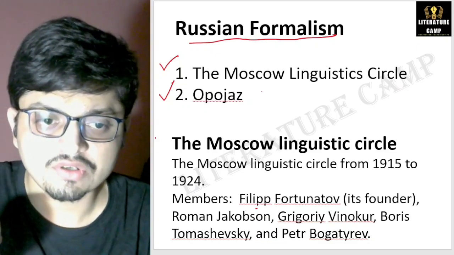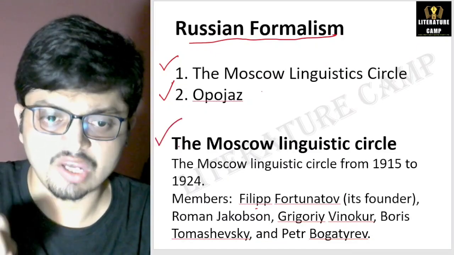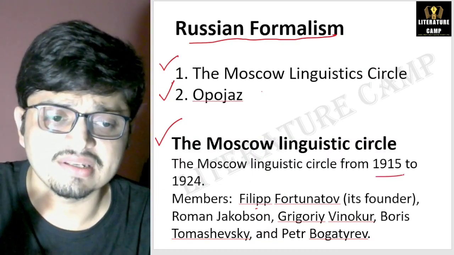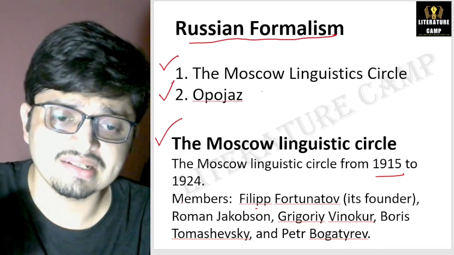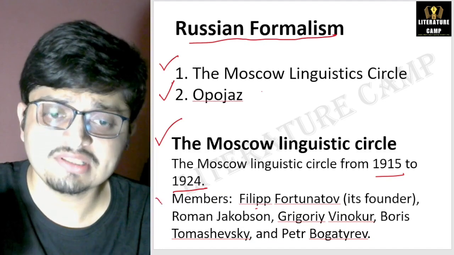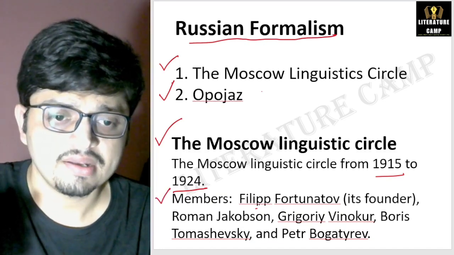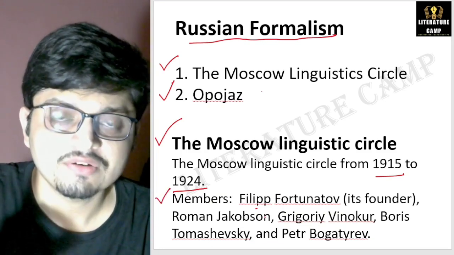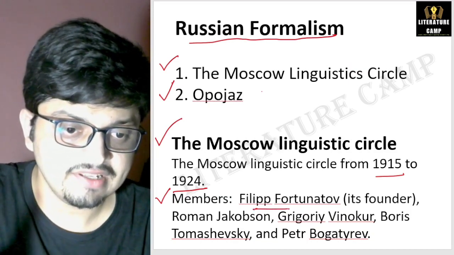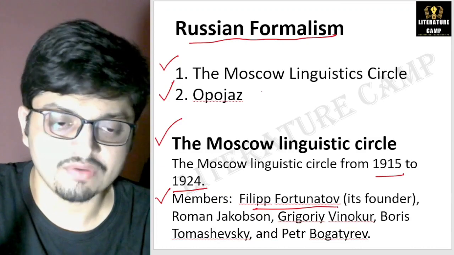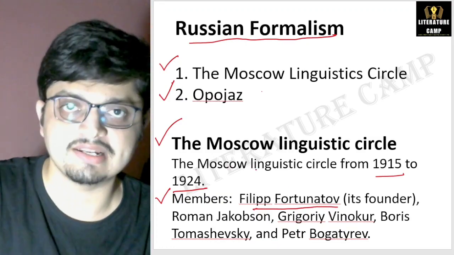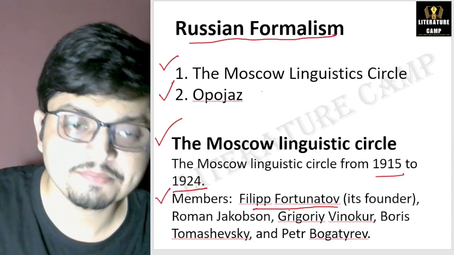So the Moscow Linguistic Circle began in 1915 and ended in 1924. All right. Who are the members of this group? Number one is Filipp Fortunatov. He is the founder member. Yes, Fortunatov. A question can come: who founded this group, the Moscow Linguistic Circle? The answer is Fortunatov.